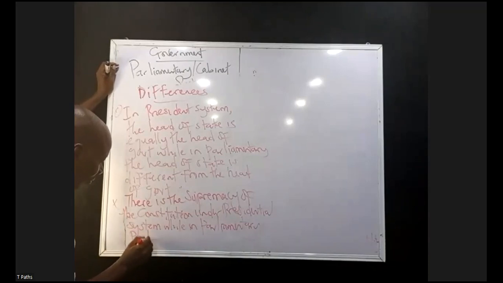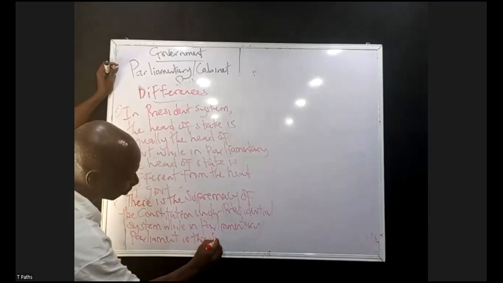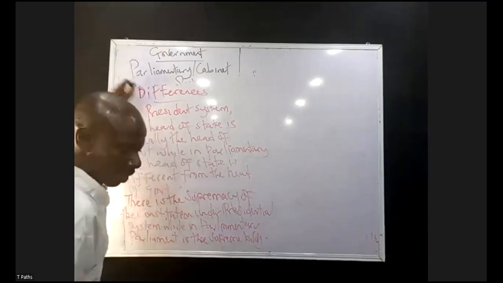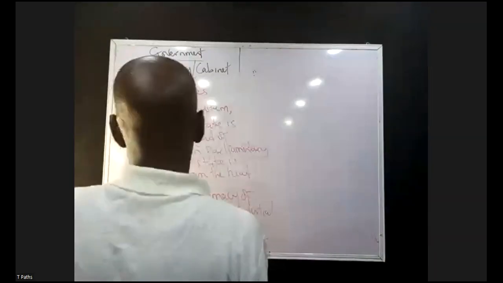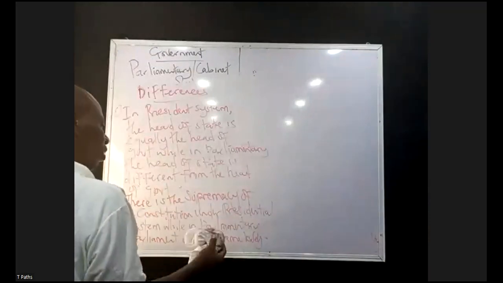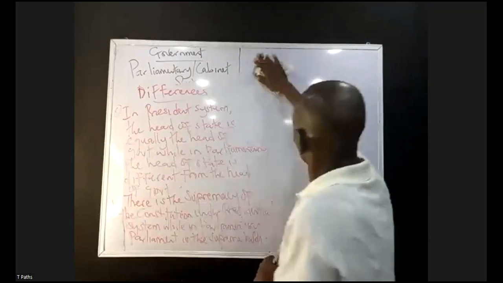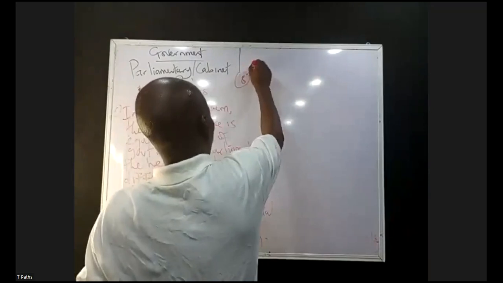Parliament is the supreme body. You can see in presidential system of government, there is supremacy of the constitution. Why in parliamentary? Parliament is what? Supreme body. Number 3, there is fixed tenure of office.